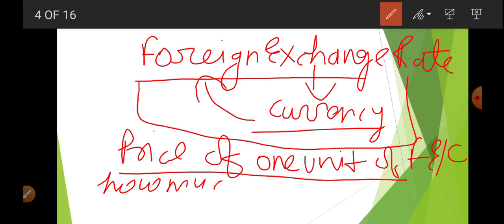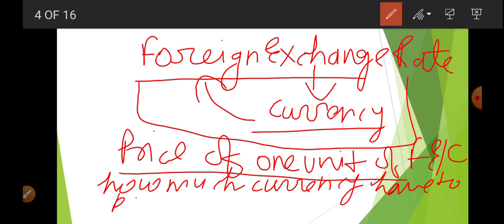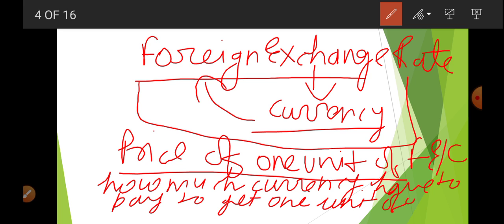So foreign exchange rate is related to how much money or currency you have to pay to get 1 unit of other currency. So this is your foreign exchange rate.